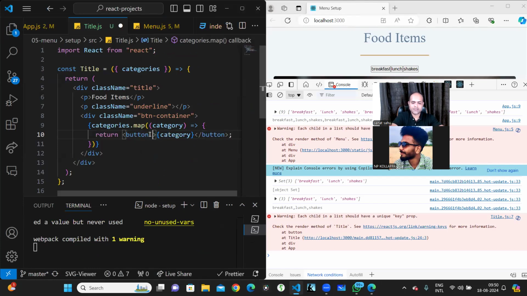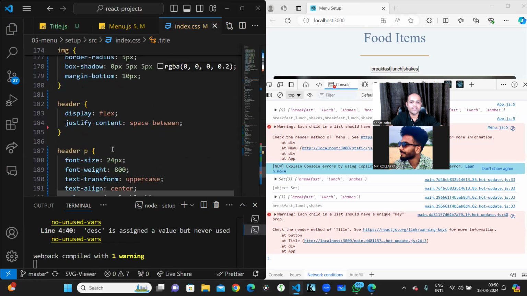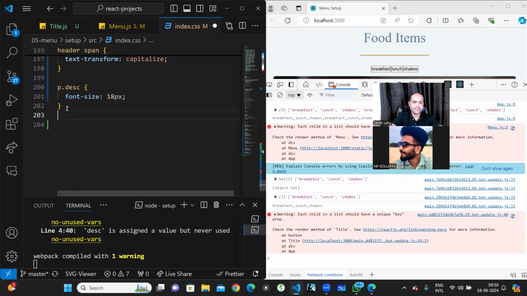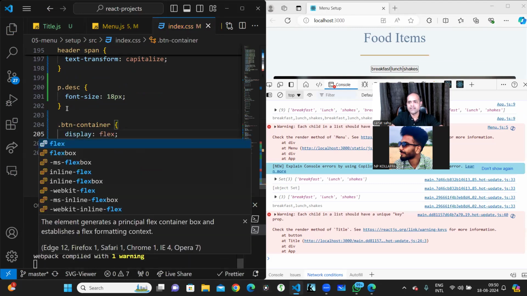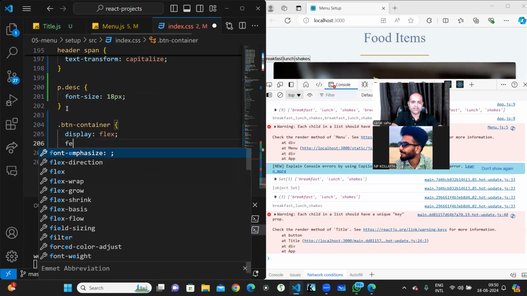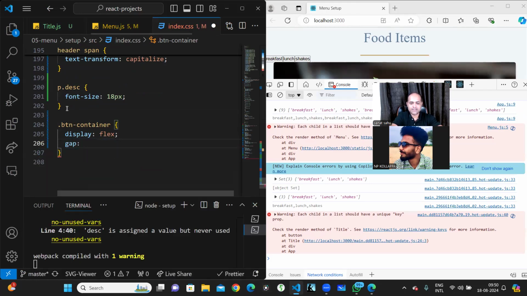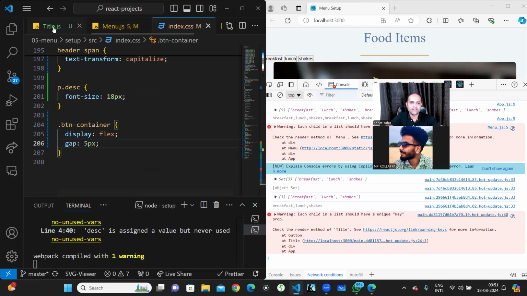I'll add a class name and write button container. So let's go to the index.css file, and here we will style everything. I'll write dot btn-container. This will be display flex so that it is arranged nicely. Then flex direction, and a gap of 5 pixels between them, so there is a gap between the buttons.